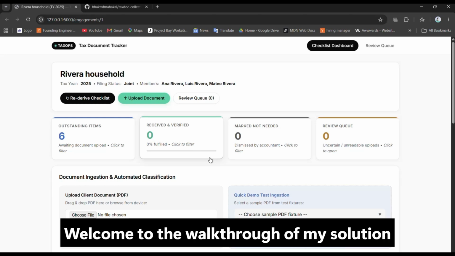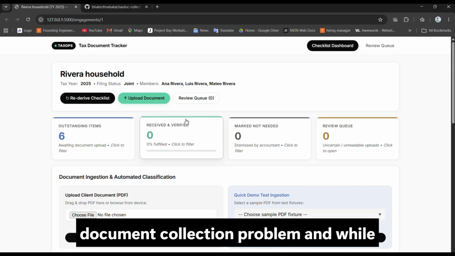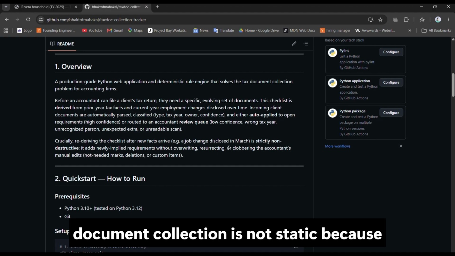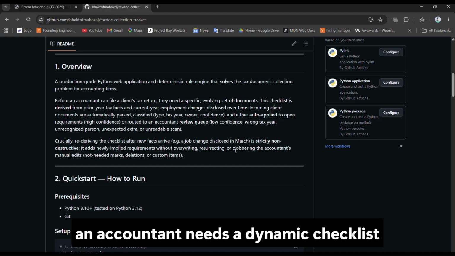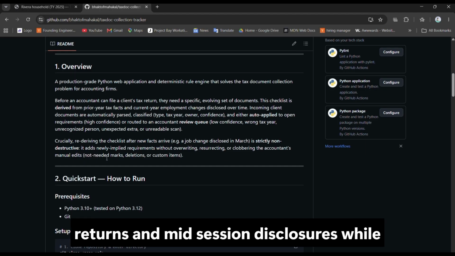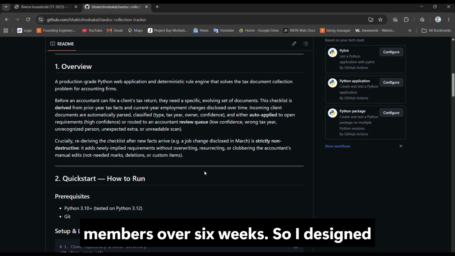Welcome to the walkthrough of my solution for the take-home assessment of the document collection problem. And why this problem? Because in tax accounting, document collection is not static. An accountant needs a dynamic checklist that is derived from prior year tax returns and mid-session disclosures, while incoming documents arrive across family members over 6